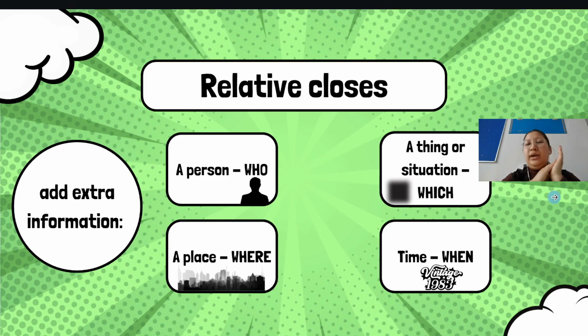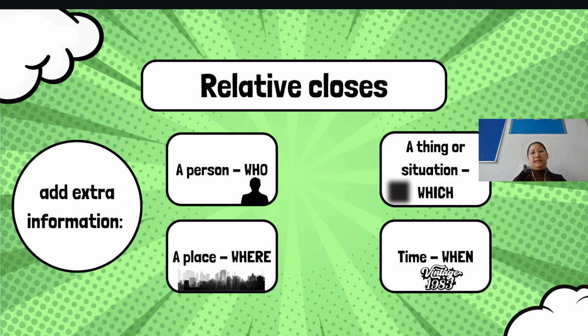So we have concluded the first objective, where we had to express regrets. So I hope that everything was clear. Now let's move on to our next objective. This is about relative clauses.